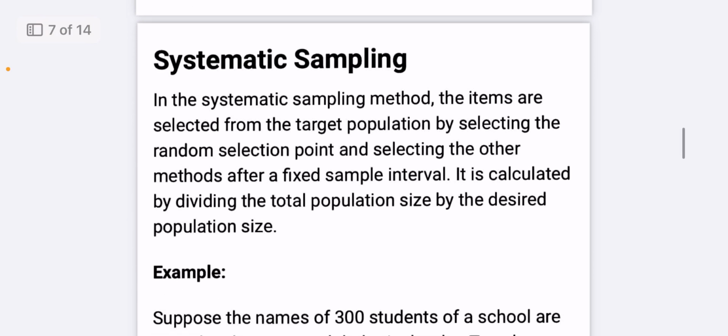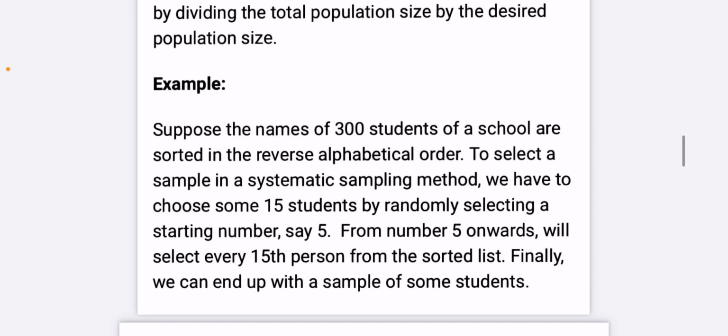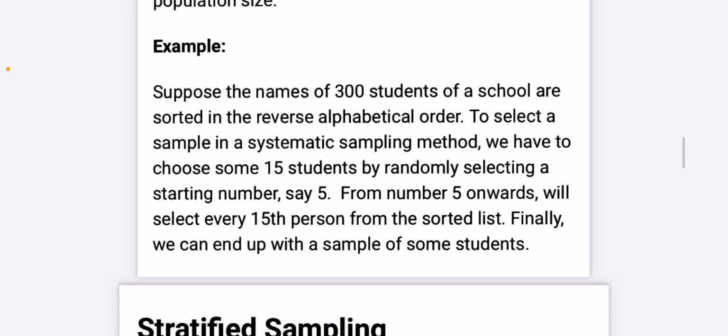Systematic sampling. In the systematic sampling method, the items are selected from the target population by selecting a random starting point and selecting the other items after a fixed sample interval. It is calculated by dividing the total population size by the desired sample size. For example, suppose the names of 300 students of a school are sorted in reverse alphabetical order. To select a sample using the systematic sampling method, we have to choose 15 students by randomly selecting a starting number, say 5.